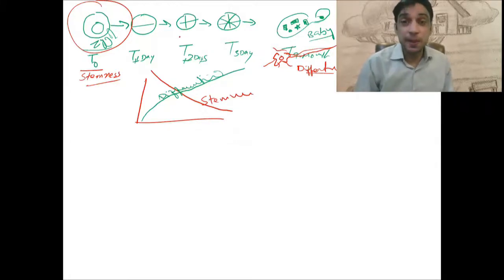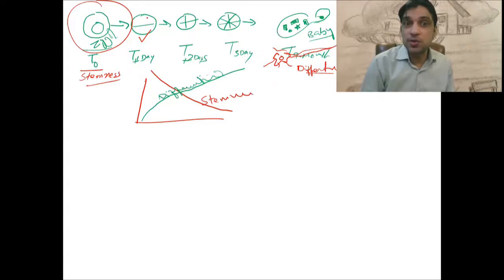If you ask me the potential of a stem cell, if you want me to compare the potential of stem cells on T plus 1 day versus T plus 3 days, the cells present on the third day and the cells present in 24 hours.